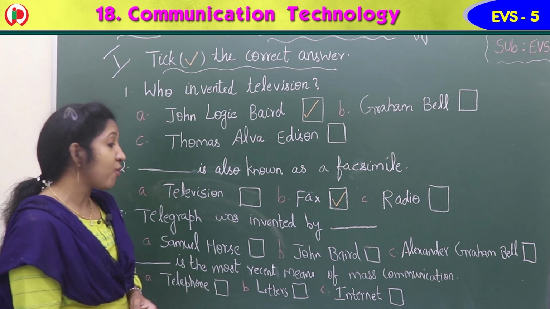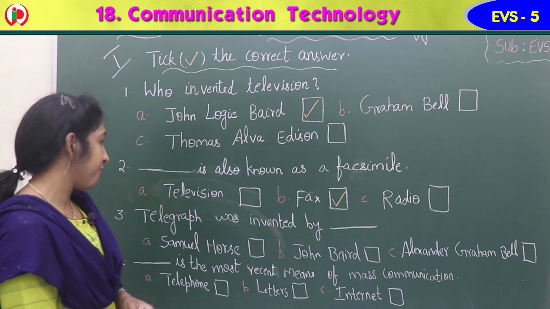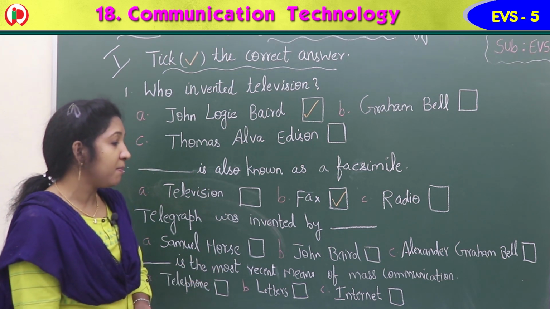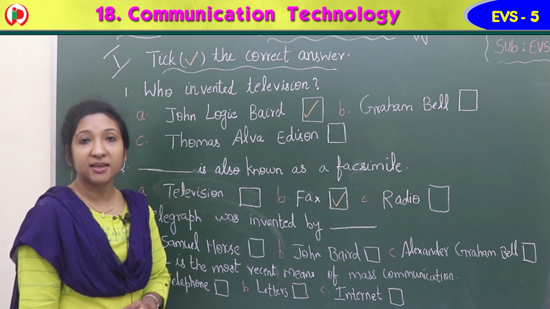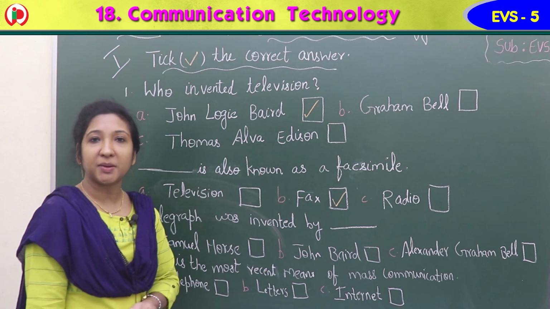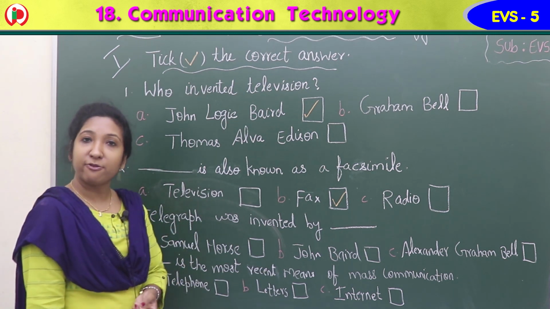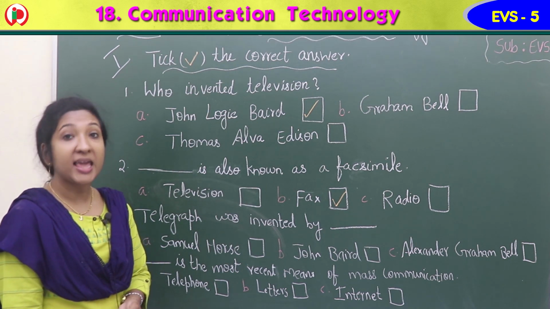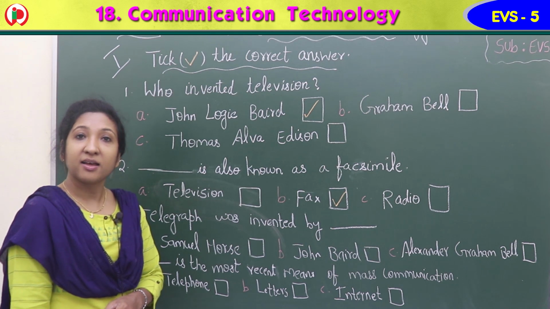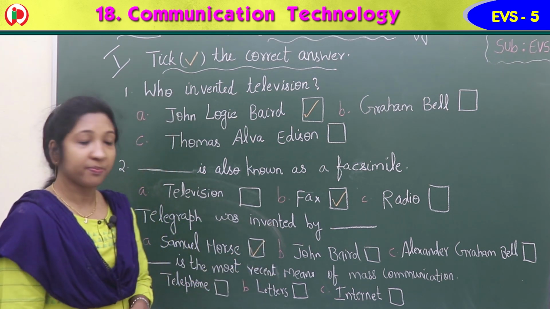Third one, telegraph was invented by dash. Who invented telegraph? Option A, Samuel Morse. Option B, John Baird. Option C, Alexander Graham Bell. Alexander Graham Bell is telephone, isn't it? John Logie Baird, he invented television, we know. Then who invented telegraph? Yes, it was invented by Samuel Morse. Option A is the correct answer. So here you can give a tick mark.